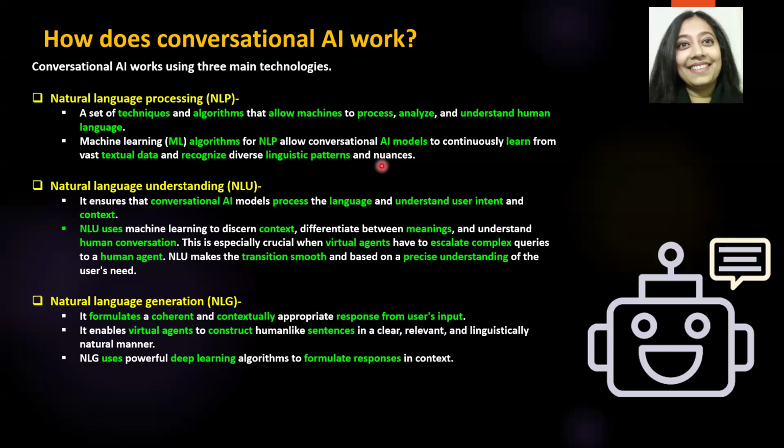Now, once you've taken an input from the user, you've processed that input. Now, remember how humans interact? If I ask you a question, what is the date today? You will take that from me. You will process that in your mind. And you will basically, as a human, think, okay, she's asking for a date. You might also think, like, why is she asking for the date? And you might also think, okay, what is the date today? You might refer to the calendar. You might refer to your phone. You might ask someone.